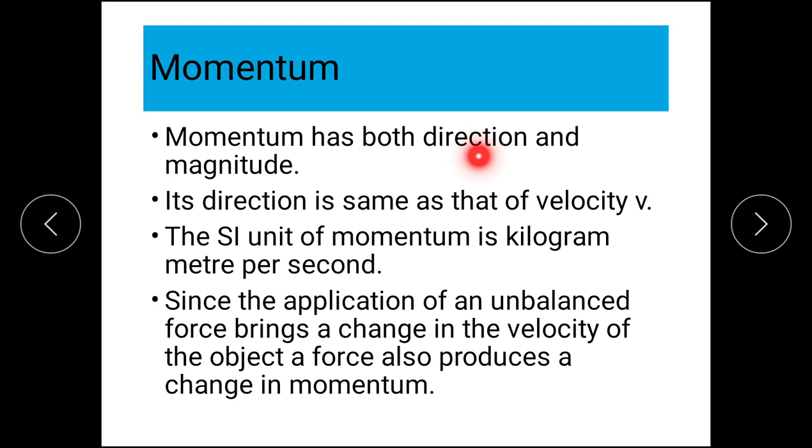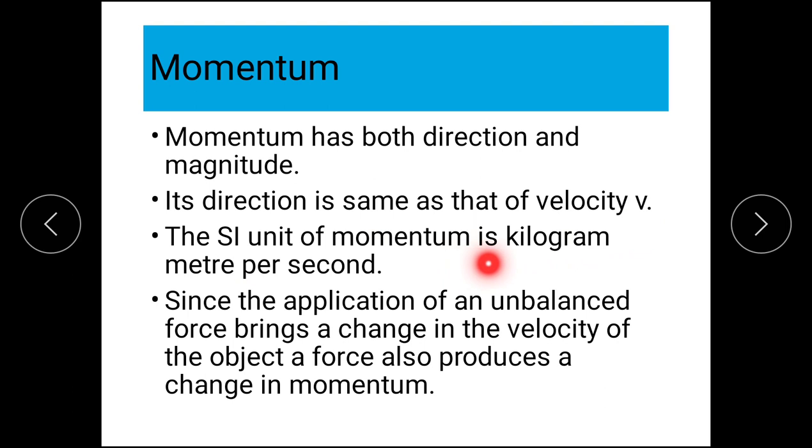So, momentum is a vector quantity. What is the direction of momentum? Its direction is the same as that of velocity v.